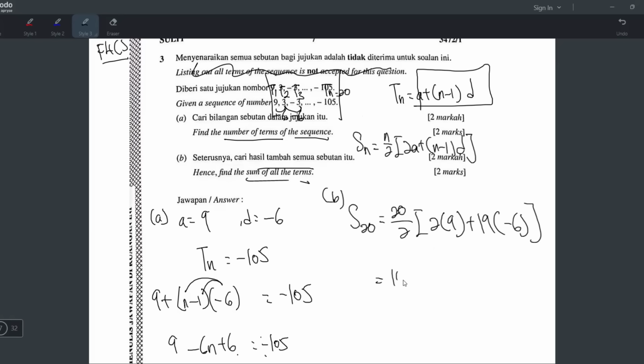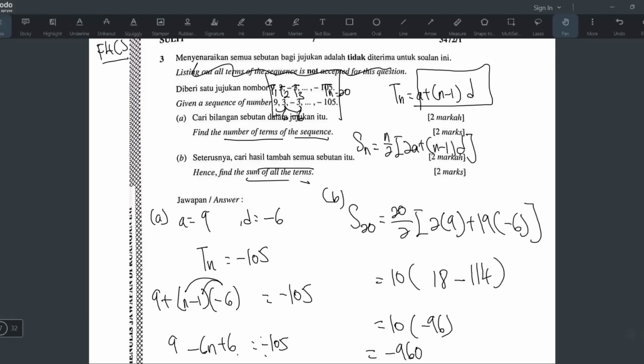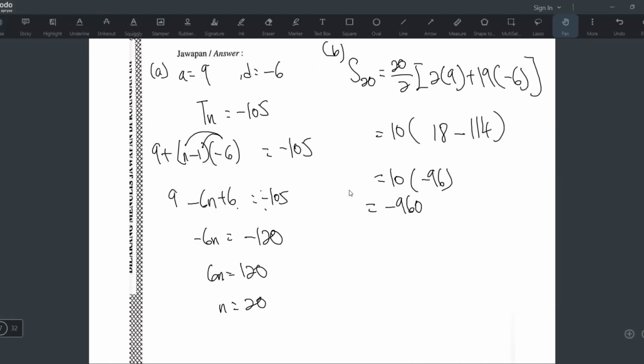Okay, 20 divided by 2 is 10. 9 times 2 is 18. Negative 6 times 19 is negative... use calculator... 114. And then 18 minus 114. Alright, negative 96 times 10 is negative 960. So the sum of all the terms, the S20, is negative 960. Okay, that's all for this.